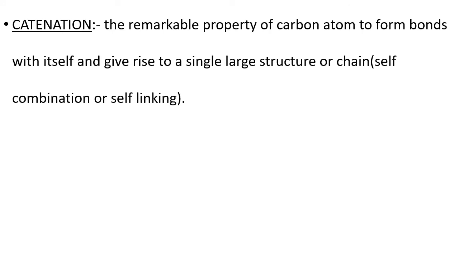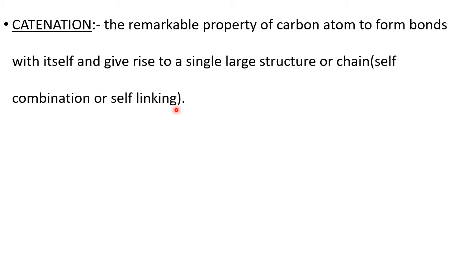Now, tetravalency of carbon we learned and understood. One more remarkable property, one more special property of carbon is catenation. Catenation is the remarkable property of the carbon atom to form bonds with itself and to give rise to a single large structure or chain. This is called self combination or self linking.